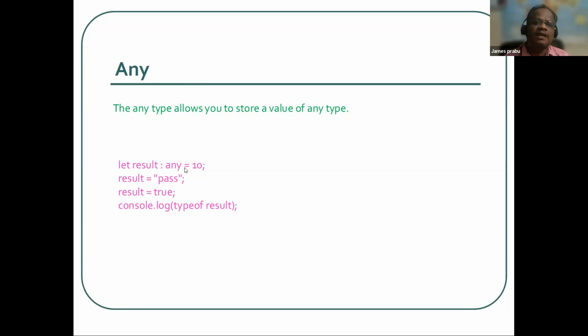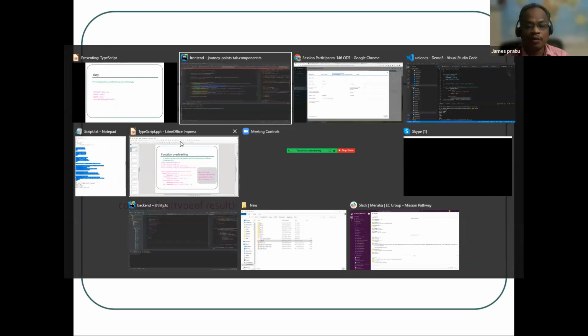It need not be told explicitly. Actually, JavaScript works like this only. In JavaScript, when you declare a variable, it accepts any kind of data type the first time. When you go for the second time, it will throw an error, but the first time it will accept any kind of thing. So this is about any. Let's go for an example now, so you will understand more about this.